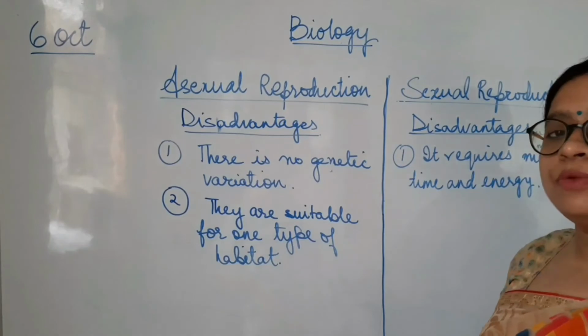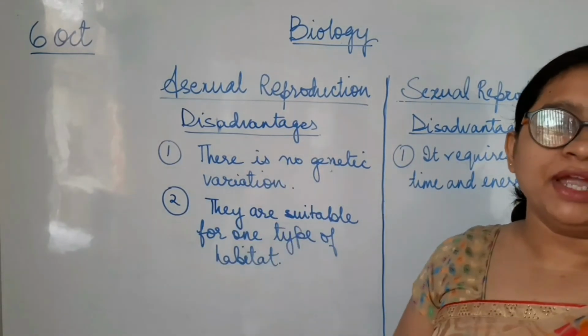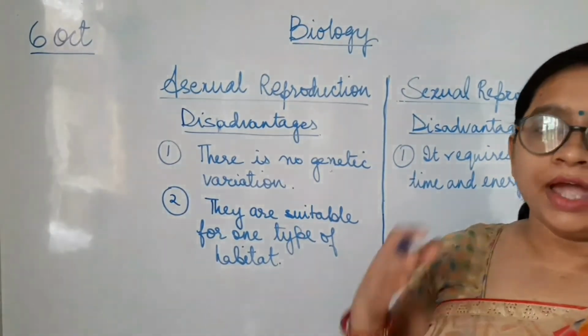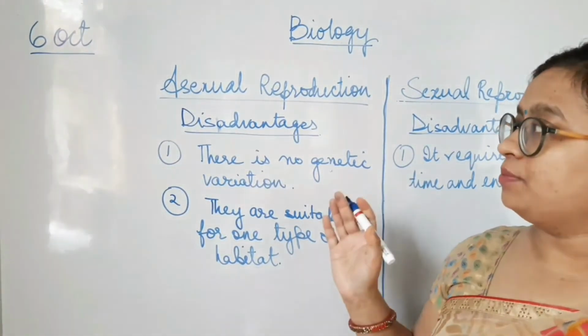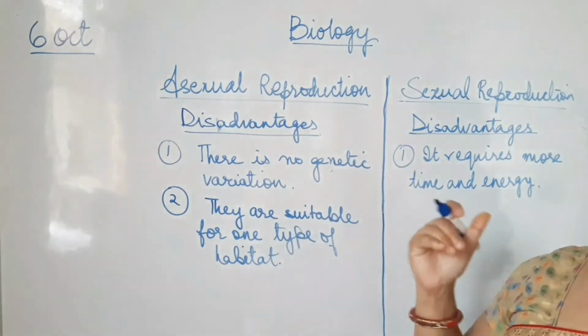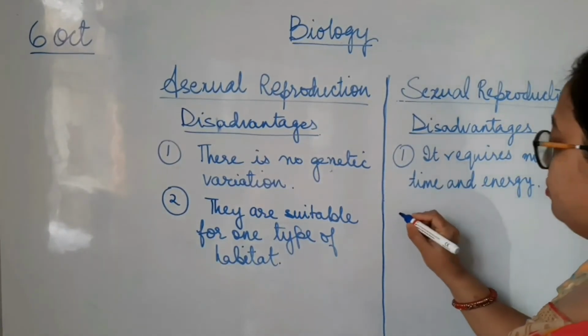Since it cannot reproduce on its own, it needs another mate or parent for reproduction, so it has to wait, and the process is longer as compared to asexual reproduction. So it takes more time and energy.